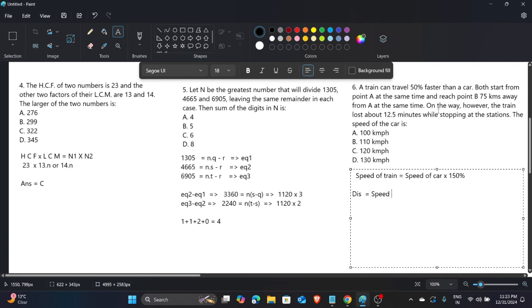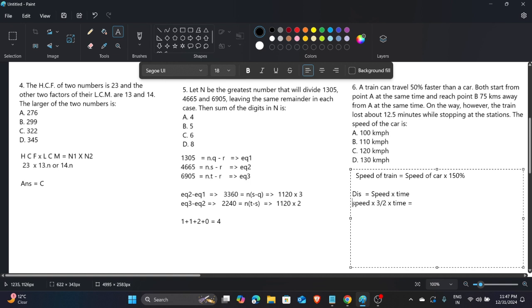speed into time. According to the situation, we can say that speed multiplied by 3 by 2 multiplied by time. This is the train speed.